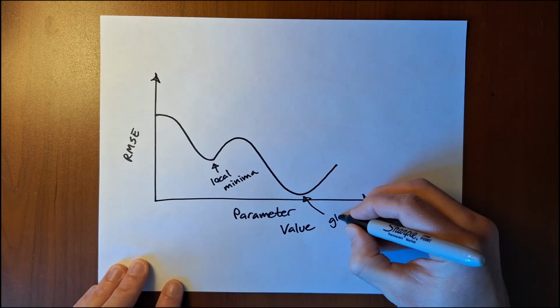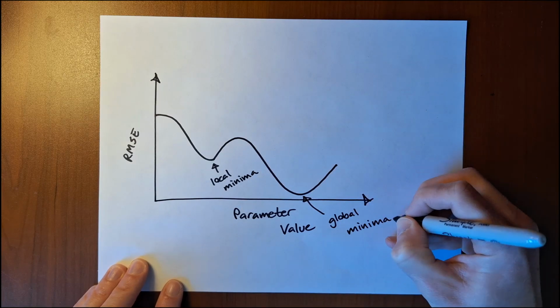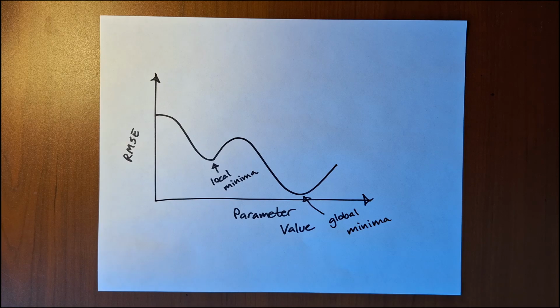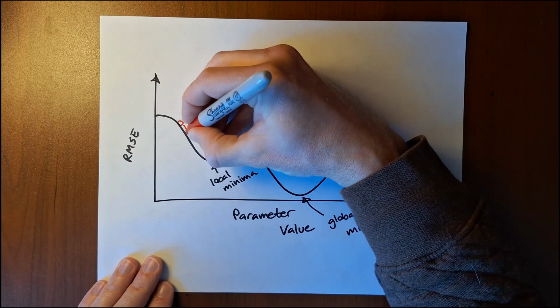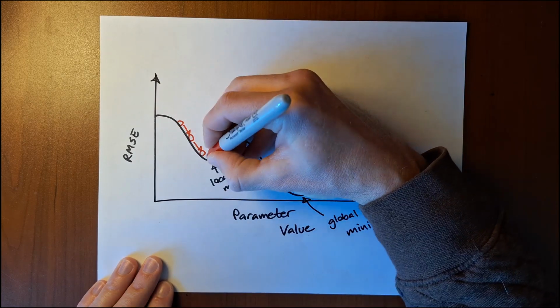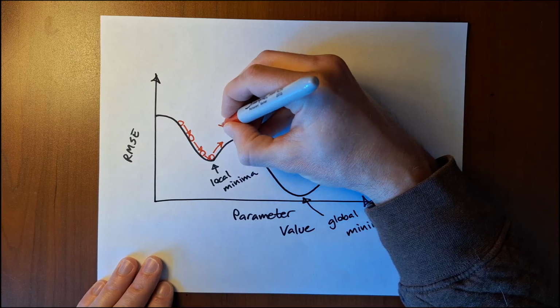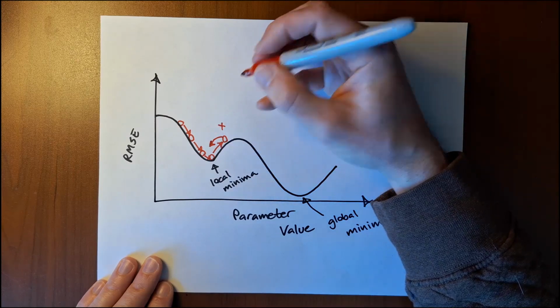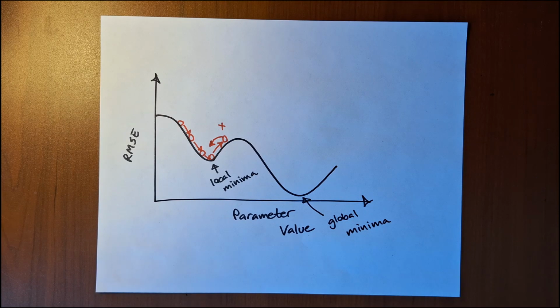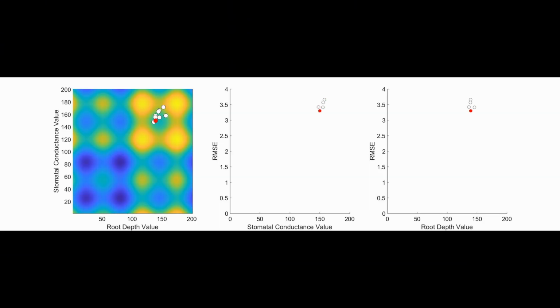What happens if the RMSE surface isn't shaped like a bowl? What if there are actually local minima as well as a global minima for RMSE? There's a chance that this type of algorithm is going to get stuck in a local minima and can't find its way out. And in many cases, that's exactly what happens.